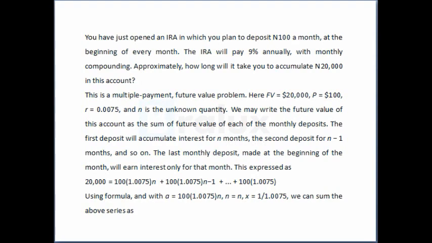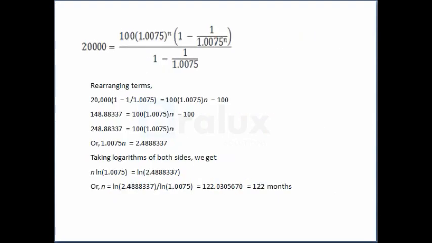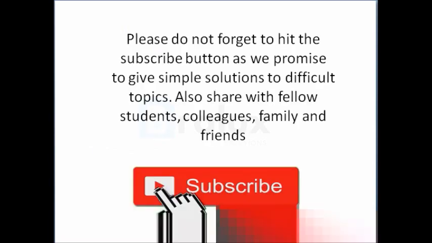So this is the solution. Look at the slide. So at the end of the day, it will take him 122 months to accumulate 20,000 naira in his account.